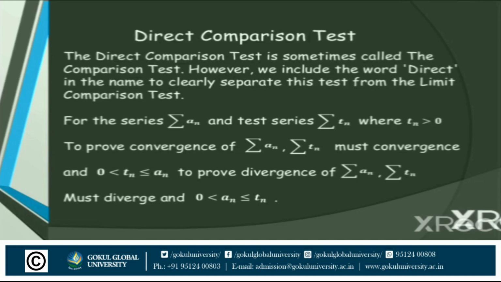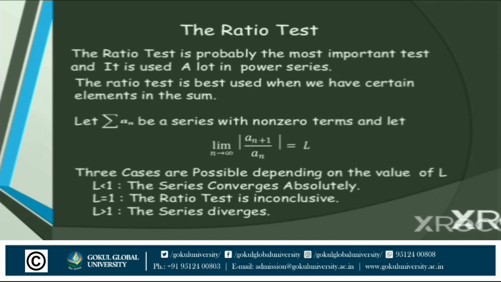Now what is the next step? The ratio test. What is a ratio test? The ratio test is probably the most important test, and it is used a lot with power series. The ratio test is best used when we have certain elements in the sum.